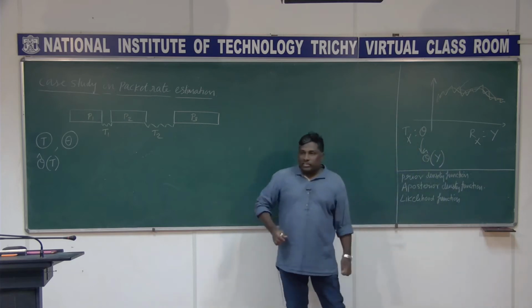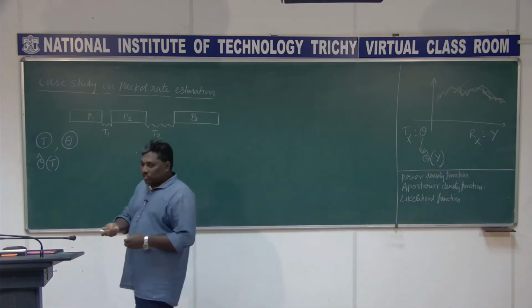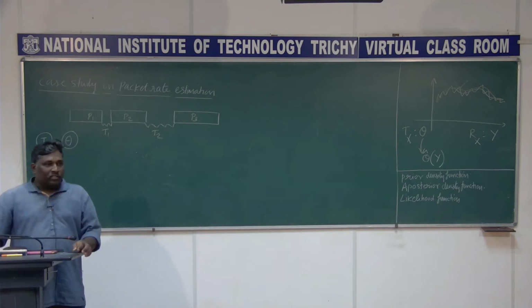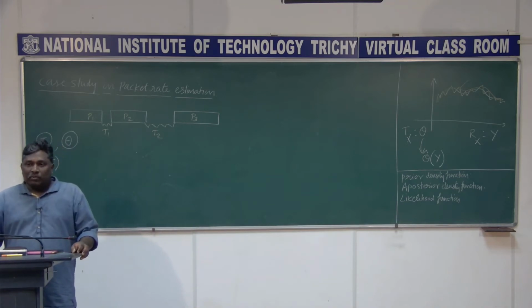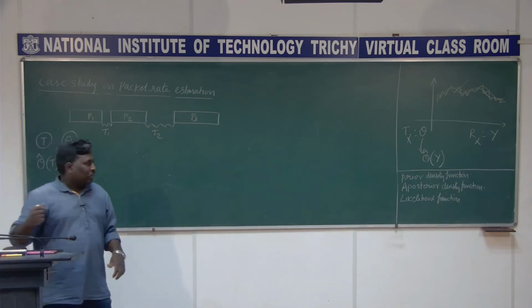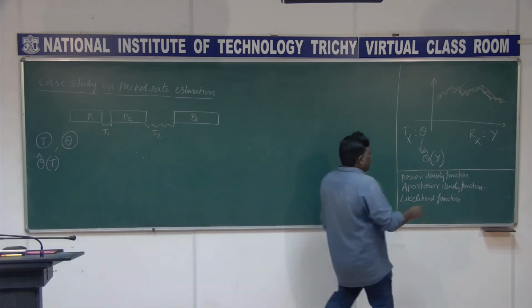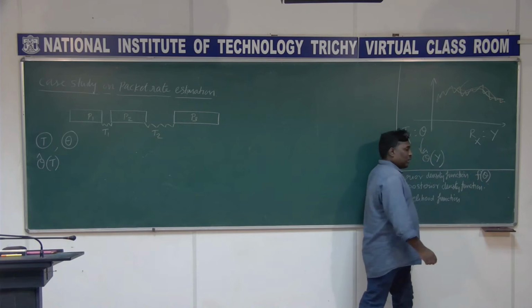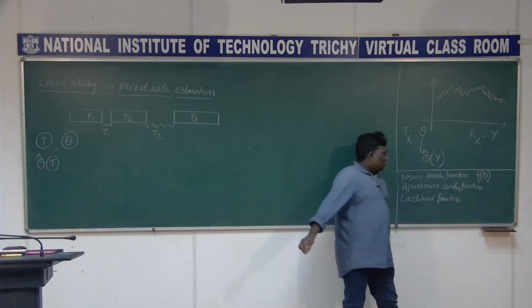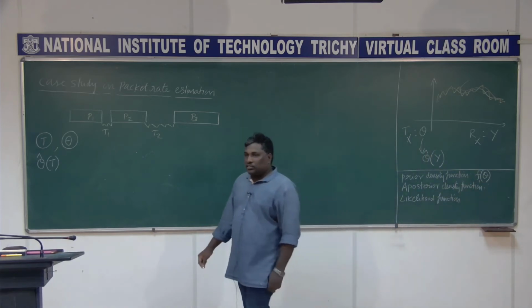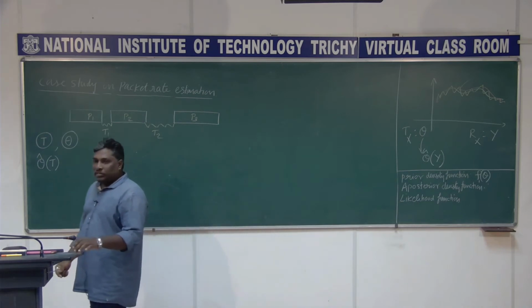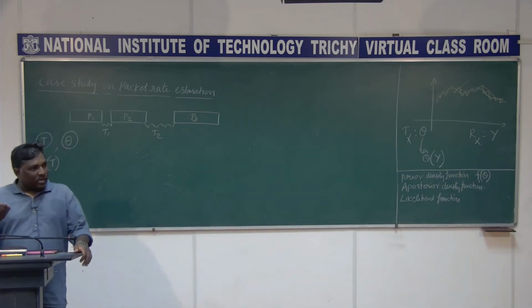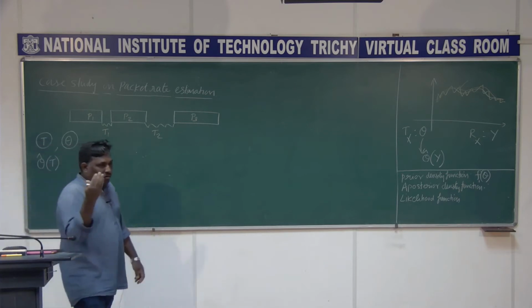The prior density function is all about the density function associated with the random variable which you would like to estimate. For example, in this case it is going to be your f of theta. I call it f1. And the posterior density function gives you the measure of the density function associated with the random variable theta, but given the condition on what?